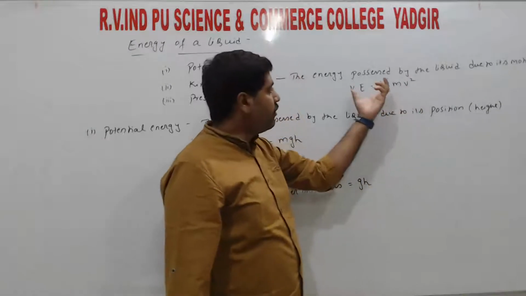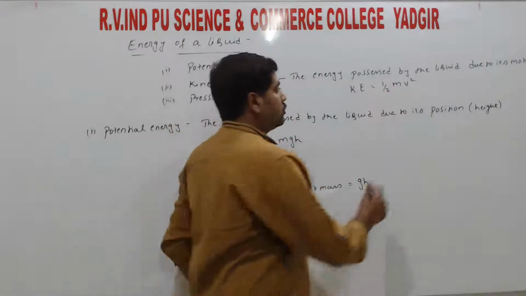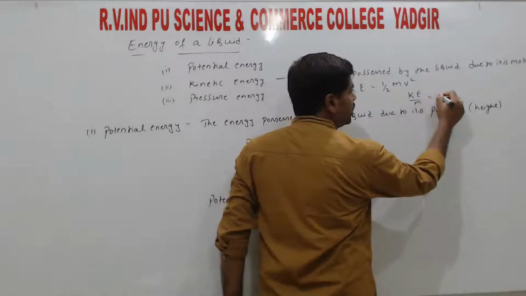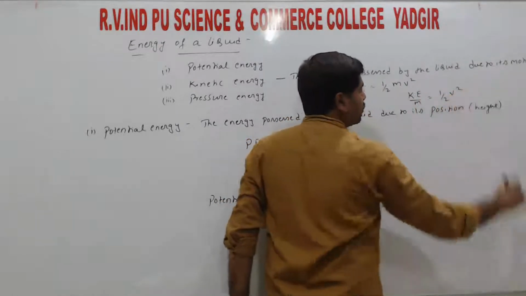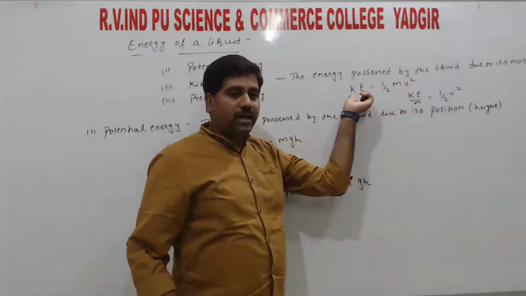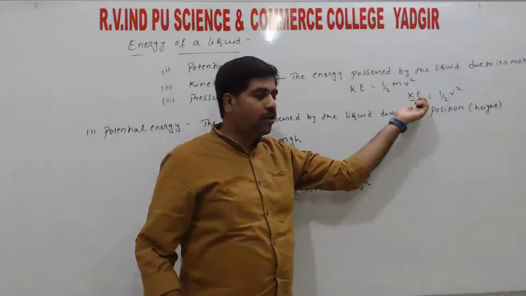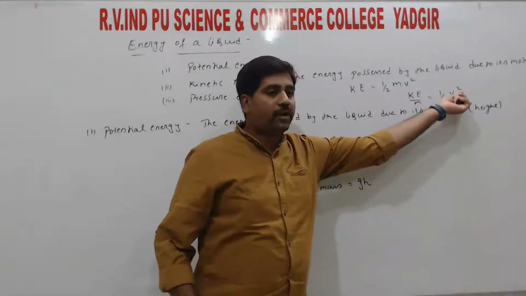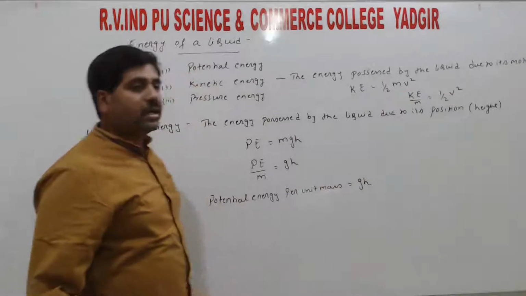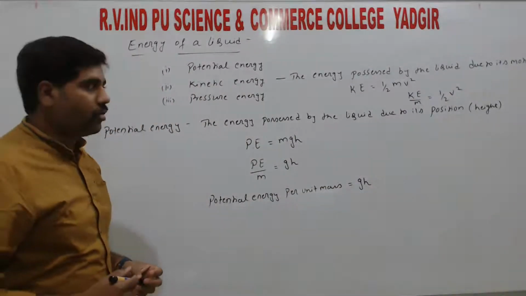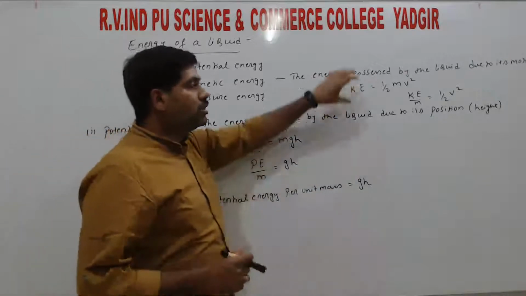So same as before, divide this relation by m. So that becomes kinetic energy per unit mass, that is equal to half v square, right? If we shift the m from the right hand side to the left hand side, it goes to the denominator. So kinetic energy divided by m is equal to half v square. So kinetic energy per unit mass is equal to half v square. So this is about the kinetic energy.